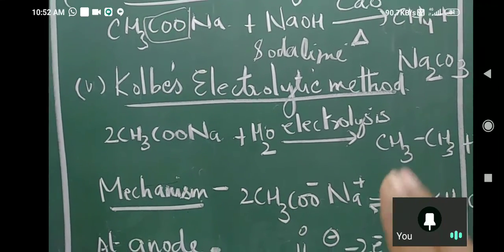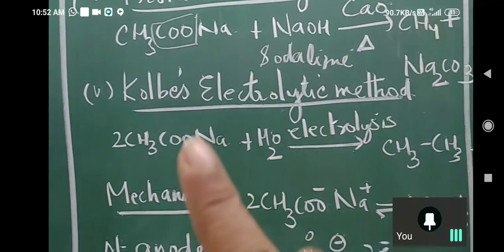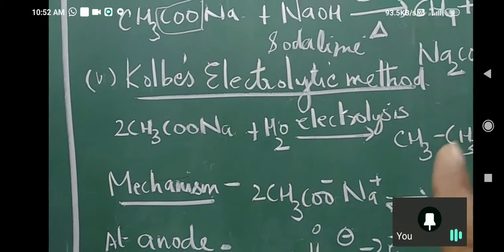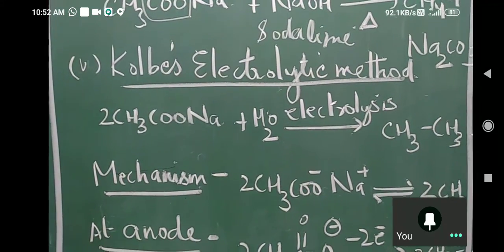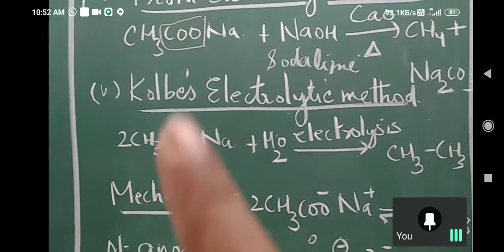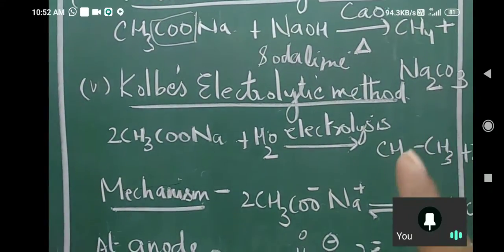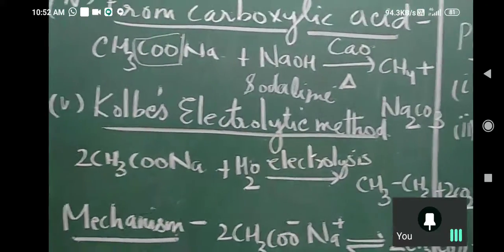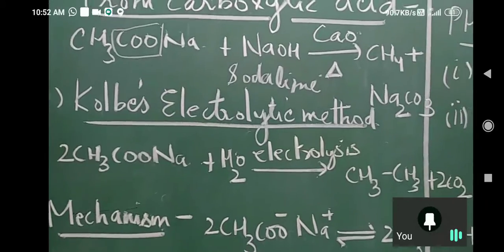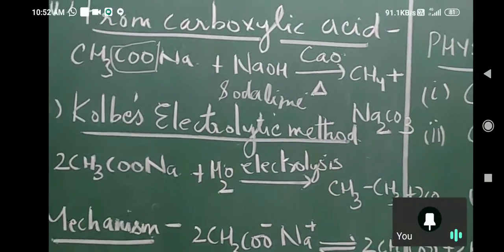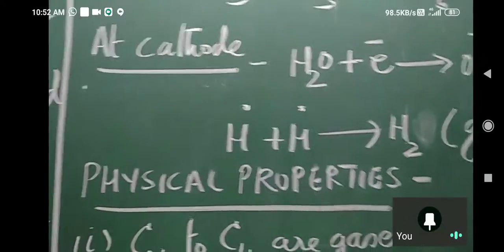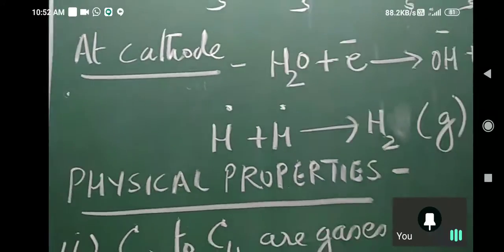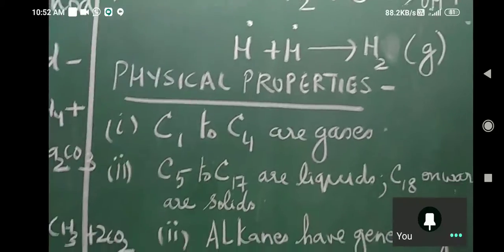What I will take here? If I take propanoic acid, I will get butane over here. Correct. So again, there is limitation. Alkanes with only even number of carbon atoms can be prepared by this method. Got it?